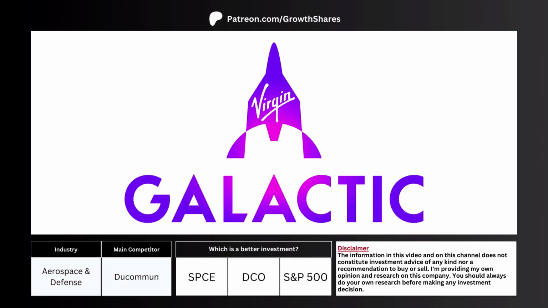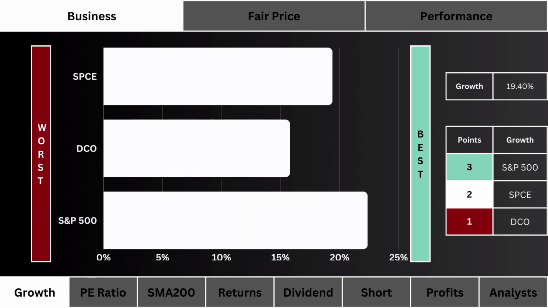Should you invest in this company? In order to properly analyze its merits, we have to compare its business with its main competitor, along with the S&P 500. Which is a better investment? Let's look at growth. Which stock has the highest projected earnings growth for the next 5 years?